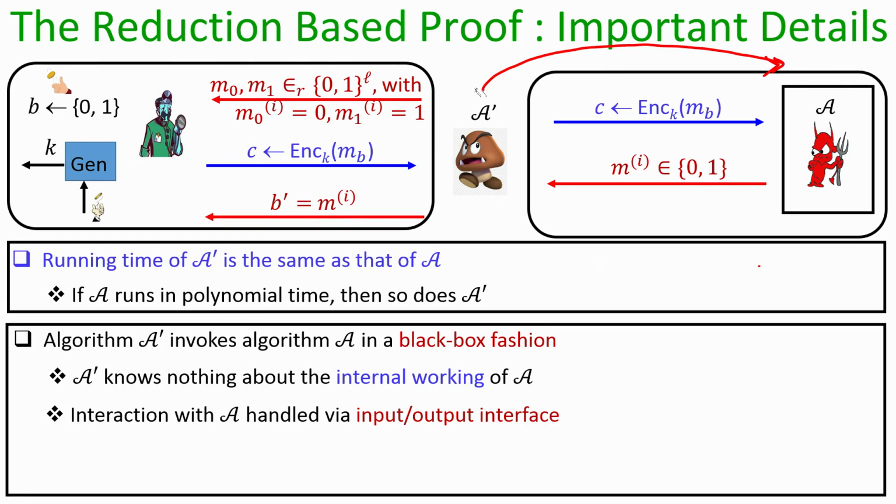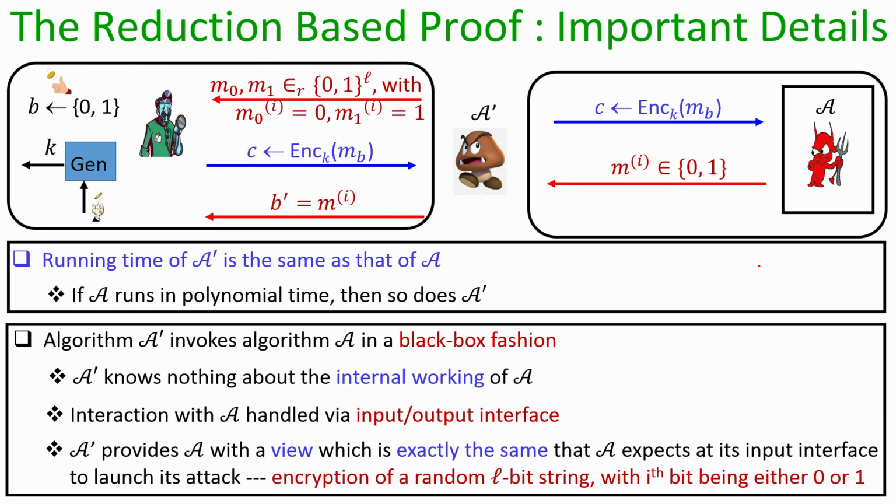So, what this models is that if at all there is a way to identify the ith bit of the underlying plaintext, where the underlying message is a random message encrypted in C, then without even knowing the internal details of the algorithm A, the adversary A' can actually win an instance of the COA experiment.